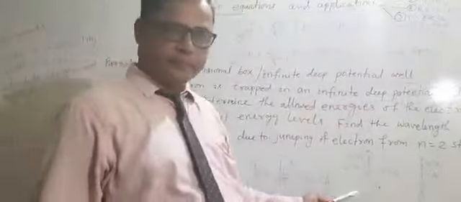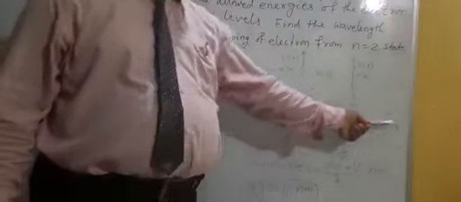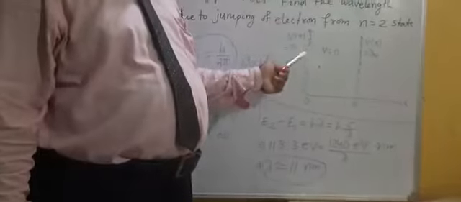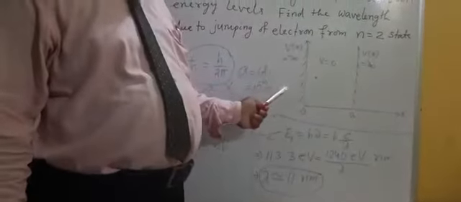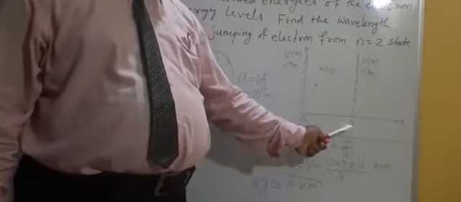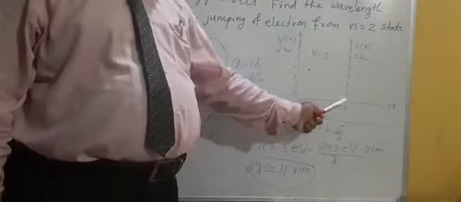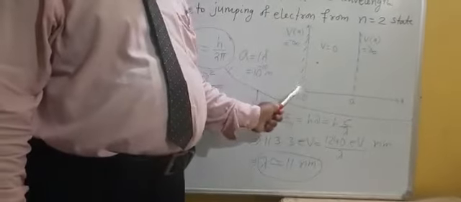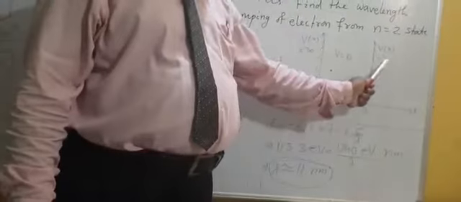And this is the graphical representation. If you take the x-axis and the Vx axis, Vx is infinite when x is less than 0 and when x is greater than a, where a is the width of the well or box. If x is less than 0, it is infinite; when x is greater than a, it is infinite.